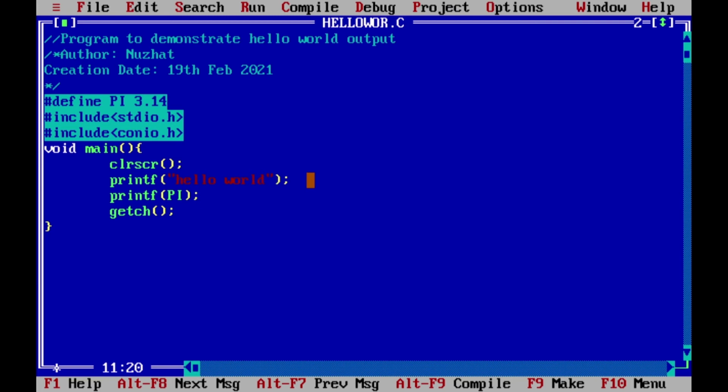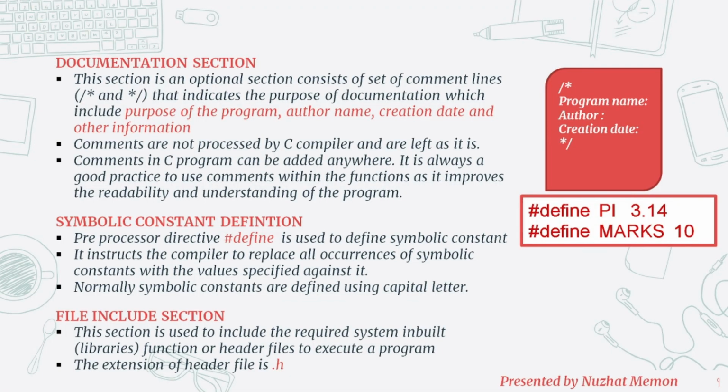Just write the name of the symbolic constant and then you can use it. So it means that when the program is compiled, all the occurrences of symbolic constant pi will be replaced with the value of 3.14. So you don't have to write the value 3.14 20 times in your program.